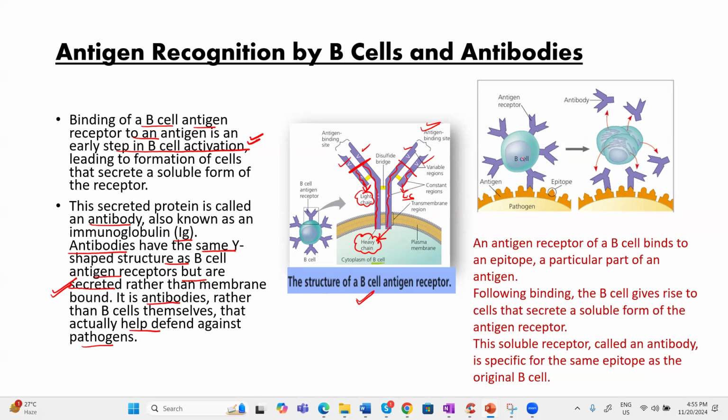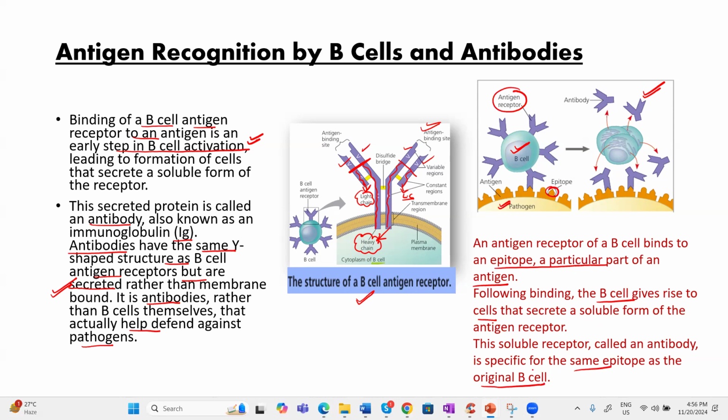You can see here, this is a B cell with the help of its antigen receptor. It is binding to the specific epitope of an antigen, that is, of the pathogen which works as an antigen. Is it clear? An epitope is a particular part of an antigen. After binding, the B cell gives rise to another cell, the plasma cell, which secretes antibodies. And they will have the same epitope specificity as the original B cell receptor.